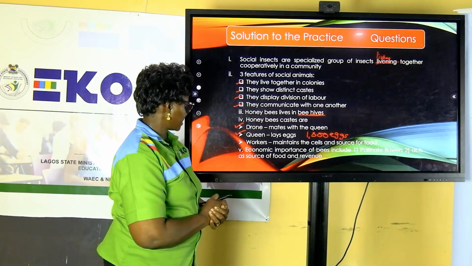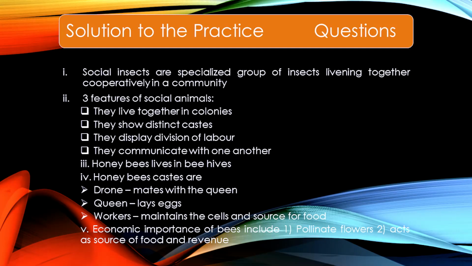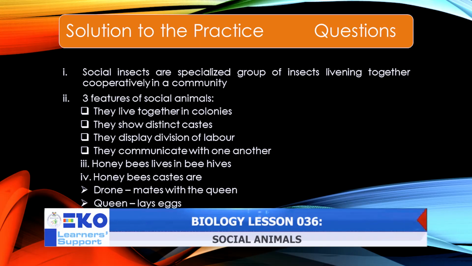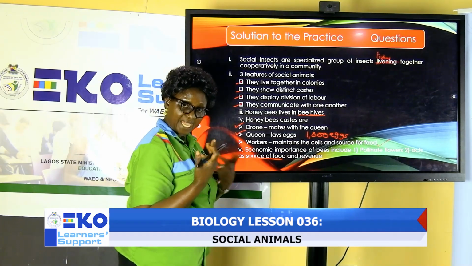Any economic importance? Number 1, bees help in pollinating flowers. And the second one is what? It's a good way of providing food to the members of the group and to higher animals like man.